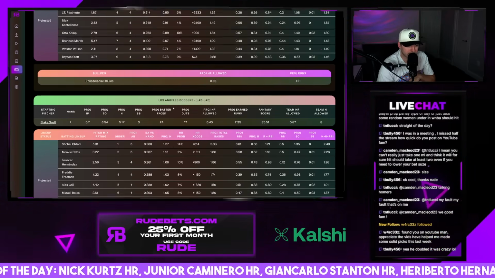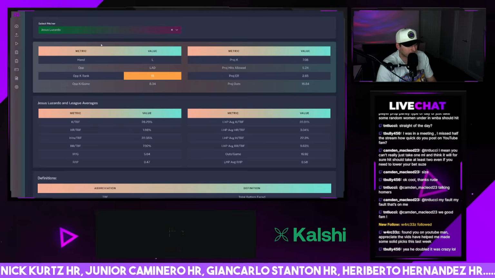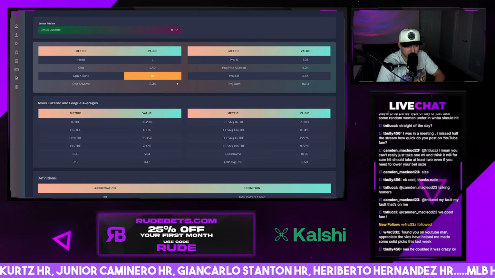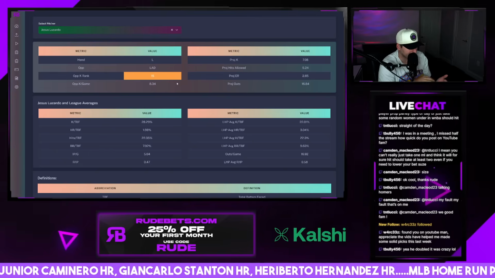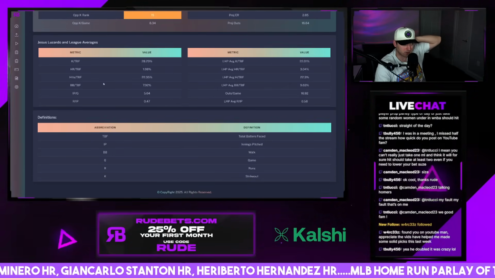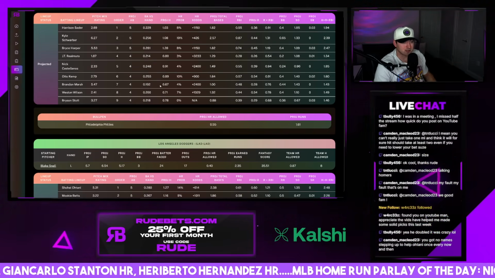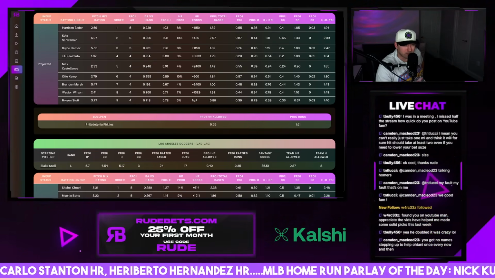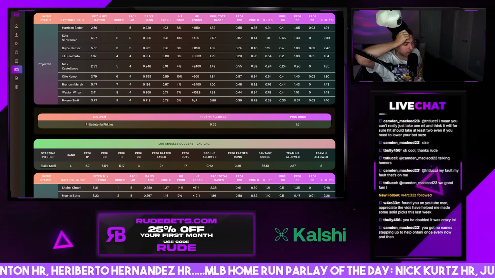Luzardo versus Blake Snell. I mean, it's tough because in these games, if you've been watching them, the starting pitching isn't who gives up the home runs, hits, runs, RBI. It's the bullpens that are getting attacked here. And we can't really predict who's going to come in from the bullpen. So Luzardo, I wouldn't really target him. And Blake Snell, I wouldn't really target him for batter props. There's just maybe Schwarber, but can't justify it. It's the bullpens that are going to give up any runs.